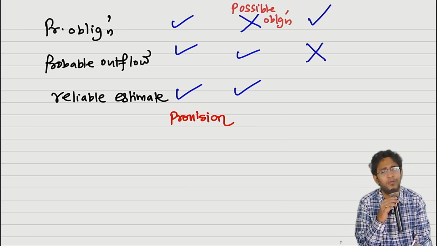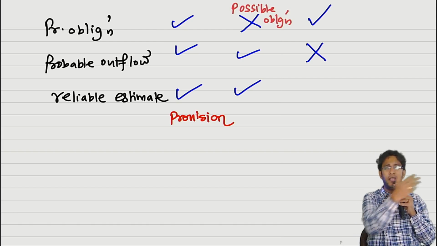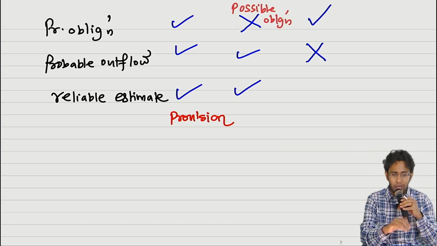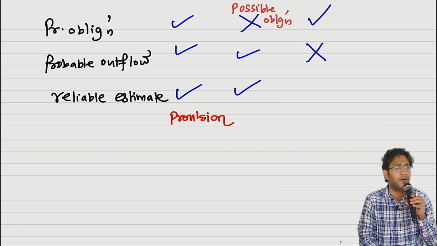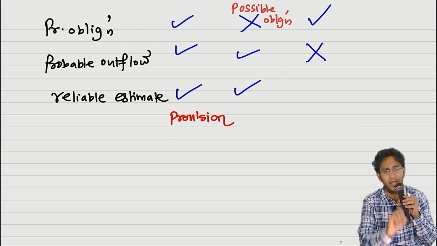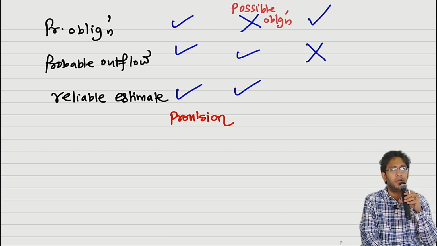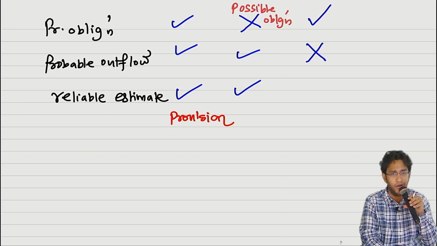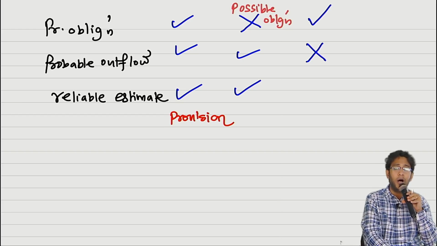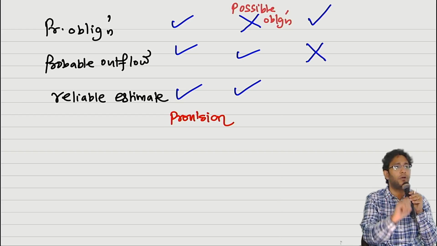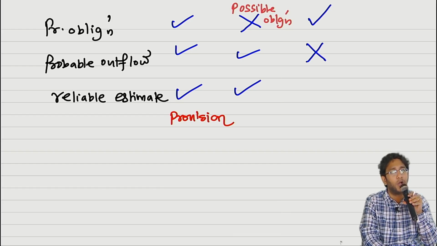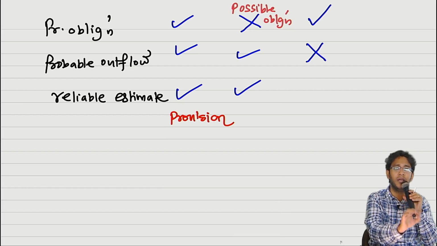Why, sir? Law is weak. I jumped a signal today morning only while coming to class. The moment I jumped the red signal, I know I violated law. Do you think after coming to the class I will write an entry in my cash budget, a penalty of 1000 rupees challan? No. Because last 10 times I broke signal, only 3 times I was caught. That means what? 70% of the times I was not charged anything. Only 30% I was caught.